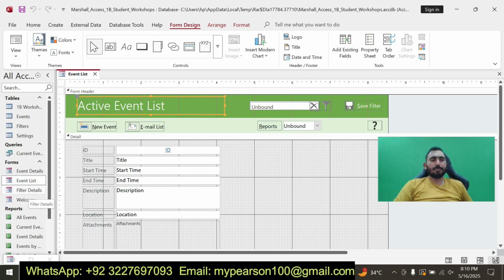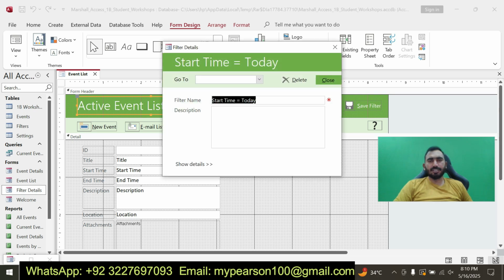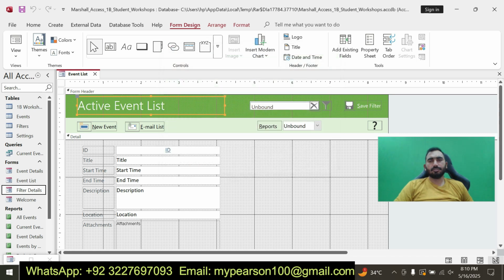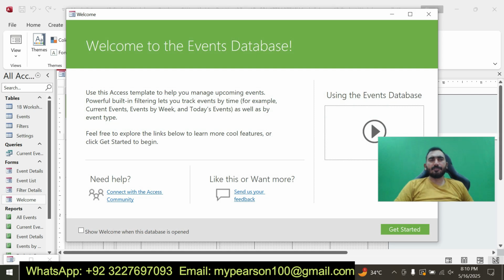Now I am going to move to my next form, that is Filter Detail. Okay, you can see here the third form, that is Filter Detail. I have created this form according to the instructions, and you can see here, and close this one. Last form of the welcome. Okay, here I have created the last form according to the instructions.